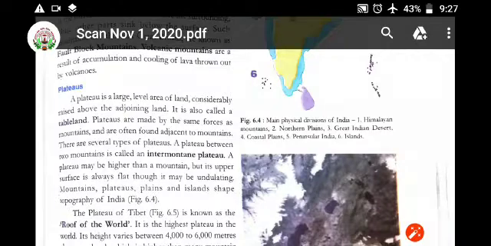Yesterday we studied about mountains, right? Major landforms on the continent. In that one, we studied about mountains. Now we are going to start with plateau.